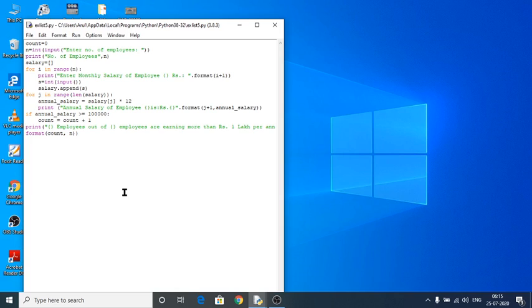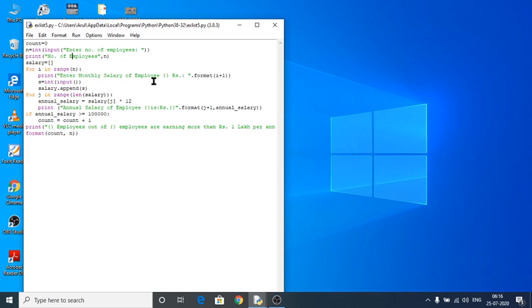Okay, next, salary is my empty list. for i in range n, how many employees I have given here, that would be taken as my range, I mean the end value of my range. The end value is mandatory. How many employees I am going to give, that would be taken as my range end value.